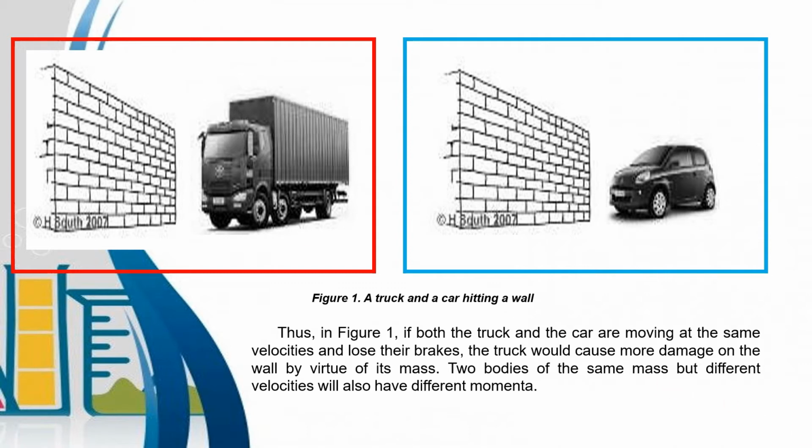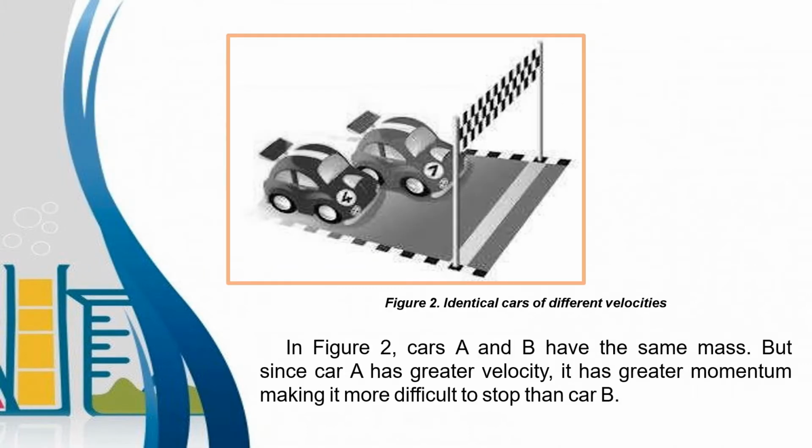Two bodies of the same mass but different velocity will also have different momenta, like in Figure 2. In Figure 2, cars A and B have the same mass, but since car A has greater velocity, it has greater momentum, making it more difficult to stop than car B. So in this situation, they are identical but they are in different velocity, magkaiba naman ng bilis.